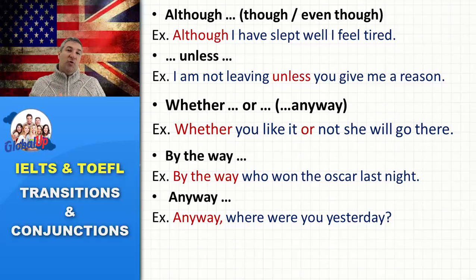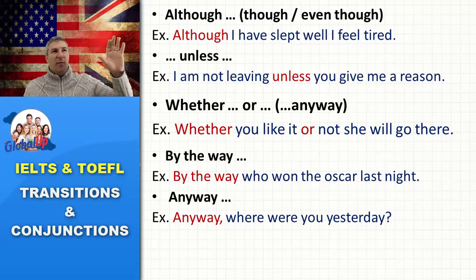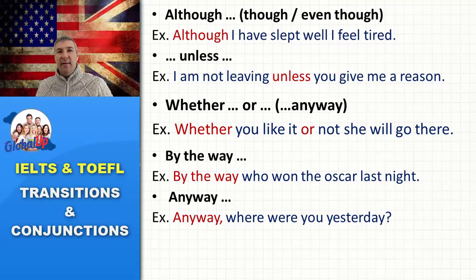Anyway, it is used to express that regardless of whatever is being said or done, you want to know some other information. Like in the example. Anyway, where were you yesterday? Oh, I was at home all the time. Oh, I called you.